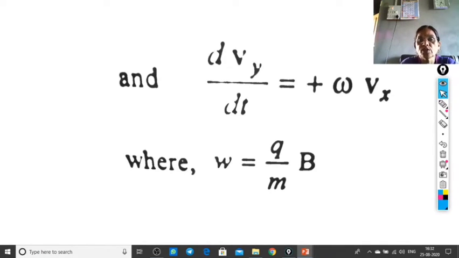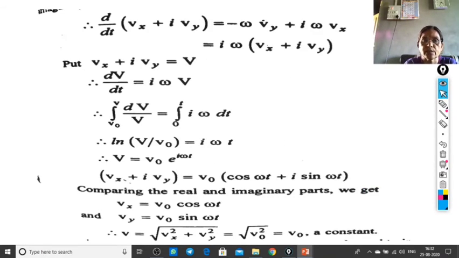In both equations, omega is equal to qB upon m, where q by m is the specific charge and B is the magnetic field. That product of q by m and B is omega, the cyclotron frequency.